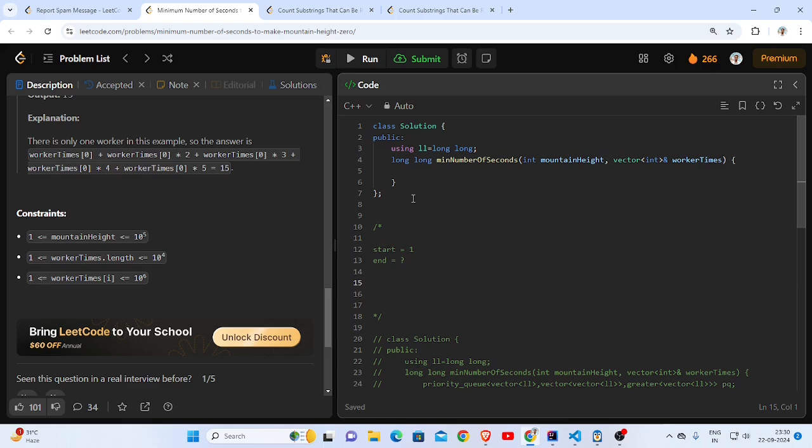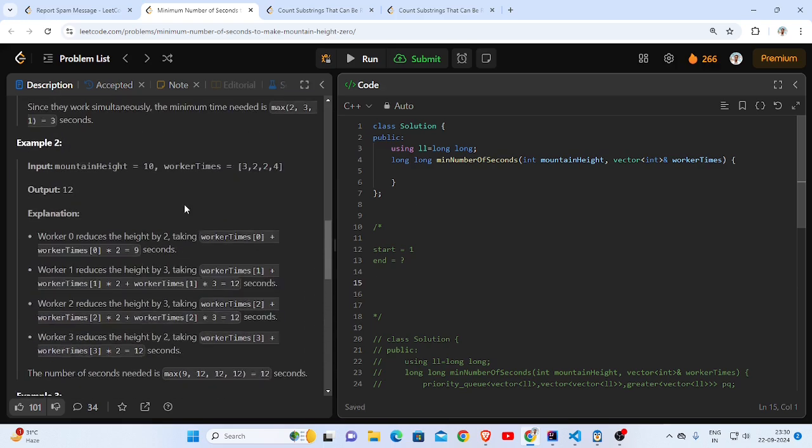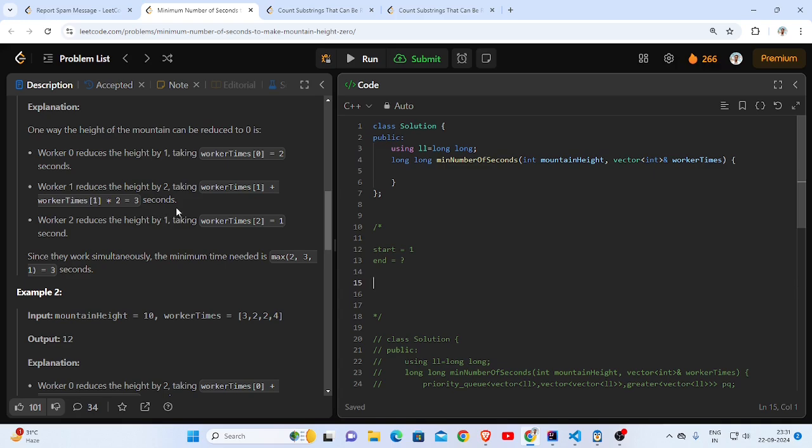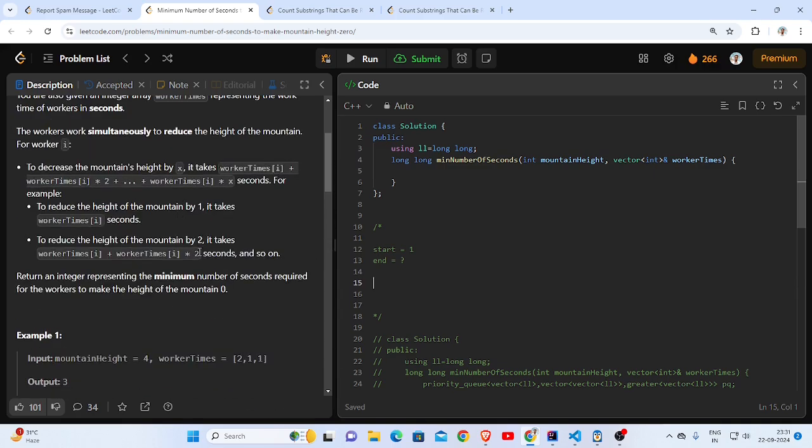Well, since this is the formula, and we can clearly see that this is an arithmetic formula. If we take worker time of i as common, we get 1 plus 2 plus 3 up till x, which is an arithmetic progression, which has the formula n into n plus 1 by 2.